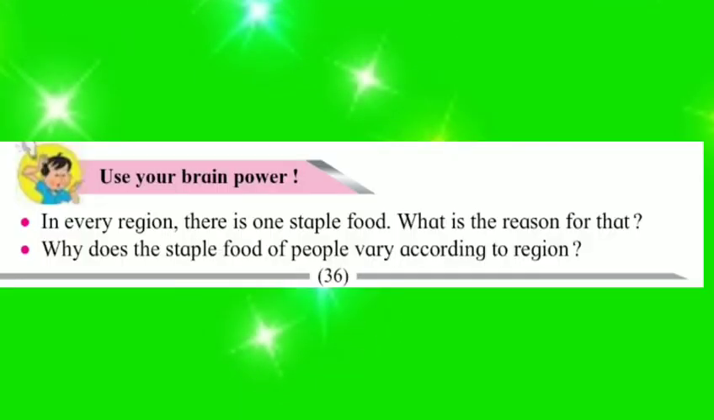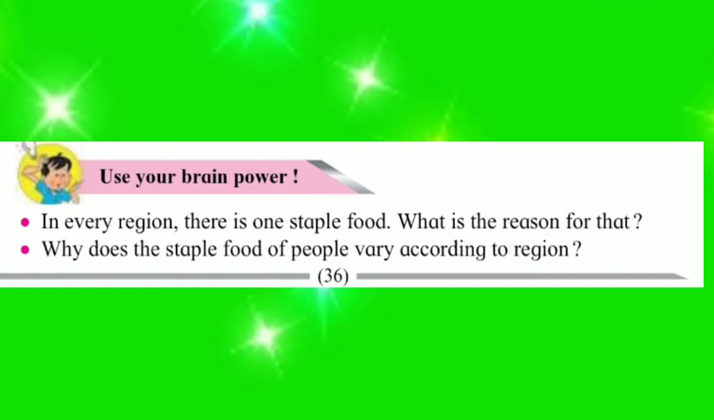Now see students, use your brain power. In every region there is one staple food. What is the reason for that? In every region a particular food crop is grown on a large scale. For example, rice is grown on a large scale in the coastal part of India. Coastal means near the sea area. Therefore, in every region there is one staple food.